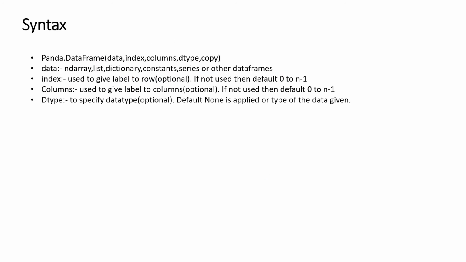Okay, now next is syntax. Here the data frame consists of the following parameters, that means the following arguments: data, index, columns, dtype and copy. Here I am going to discuss only those arguments which are important for you. So let us start with data. Data can be an ndarray, list, dictionary, constants, series, or any other data frame. That means inside the data you can have the following types of data. Is that clear? You all know about ndarrays, lists also you all know, dictionary, constants, series also you have studied. The data frame you are going to learn here.